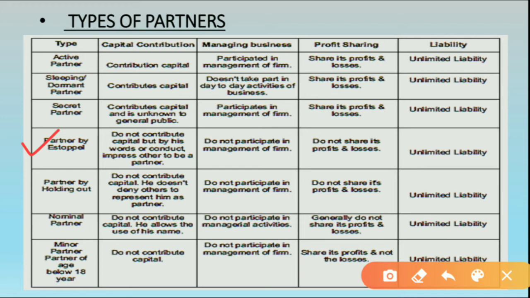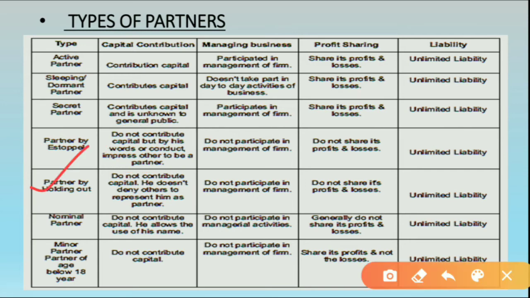Now the next is, they do not participate in management. They do not take participation in management, they do not do any activity of the business, they do not share profit and loss. As I told you, if they are not investing the money, they are not contributing the money, then how will they enjoy the profit? So they will not enjoy any profit, and in the same way they will not suffer any losses. They have unlimited liability also.